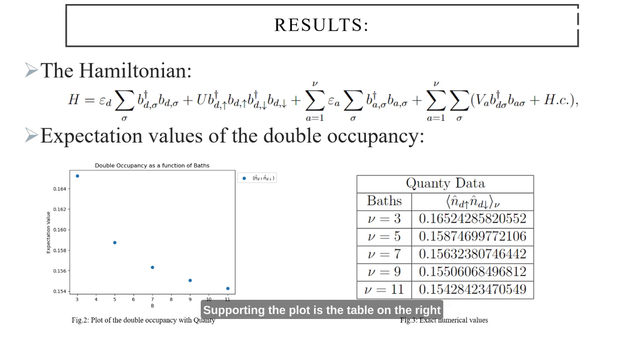Supporting the plot is the table on the right that contains the exact expectation values of the double occupancy of the impurity for the baths. This data will therefore be used as a comparison for the Fock TPS code. And note that the density matrices are not shown because the dimension or size of the density matrix grows linearly with the number of baths.